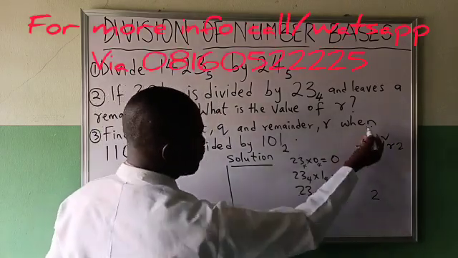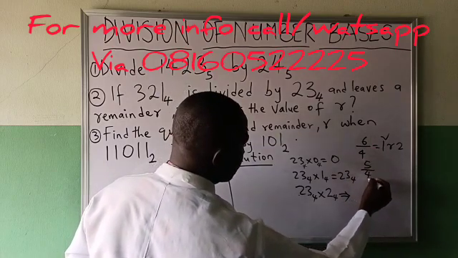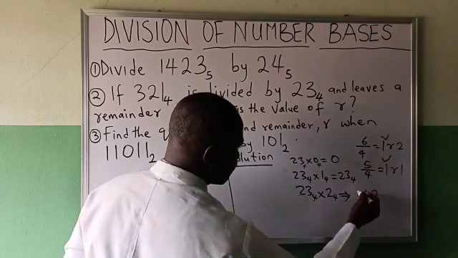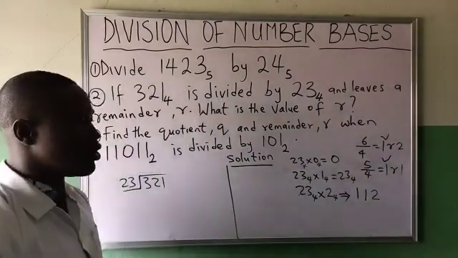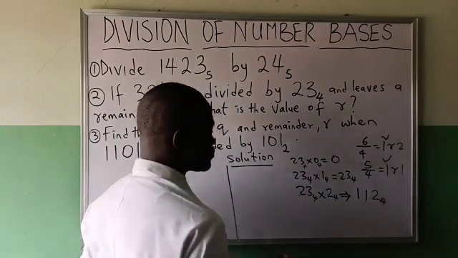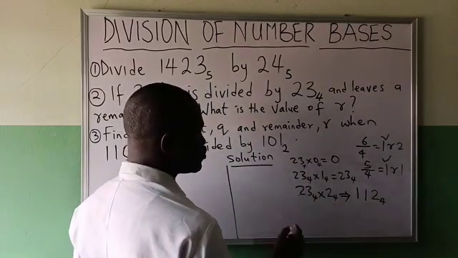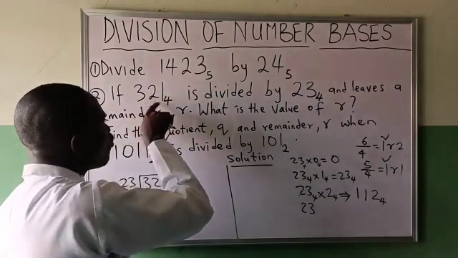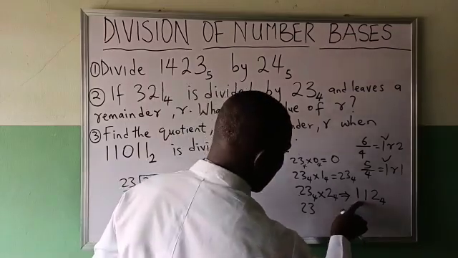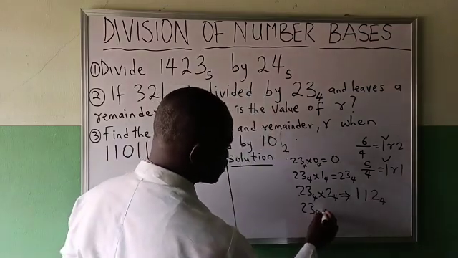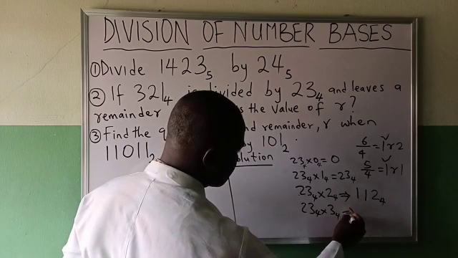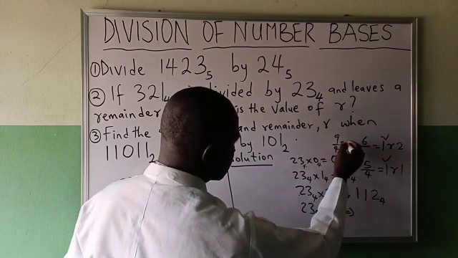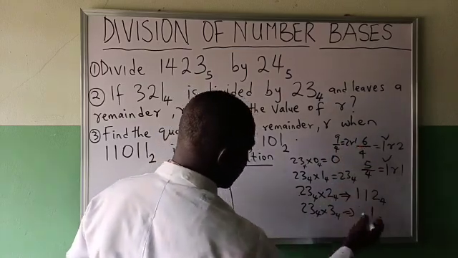2 times 2, 4 plus 1, 5. 5 divided by 4 will be giving me 1 remainder 1. I'll write the remainder and carry this over to this side. That is in base 4. Then another thing I'm to do, I'm continuing because what I have is 3, 2, 1. And I'm still getting 1, 1, 2. So times 3 in base 4, what will it give me? 3 times 3, 9. 9 over 4 will give me 2 remainder 1. I'll write 1, carry 2.